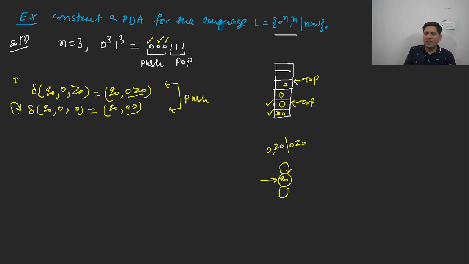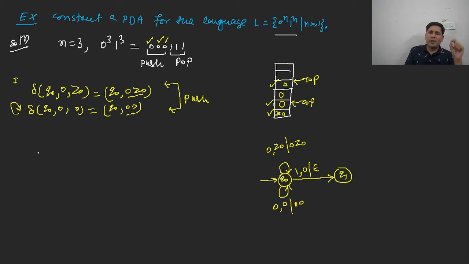In the same way, when 0 was the input, 0 is the topmost symbol, you have pushed 0 onto the stack. Now, there is an occurrence of 1, because it is deterministic in nature. When input 1 occurs, the topmost symbol is 0. What is the topmost symbol? The topmost symbol is 0. So what will you do? You will pop it. Pop will be represented by epsilon, and you will change the state to Q1.